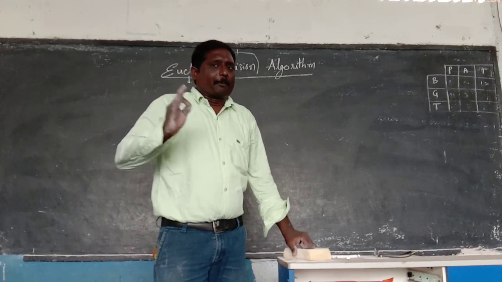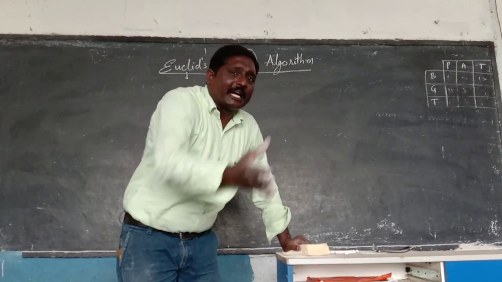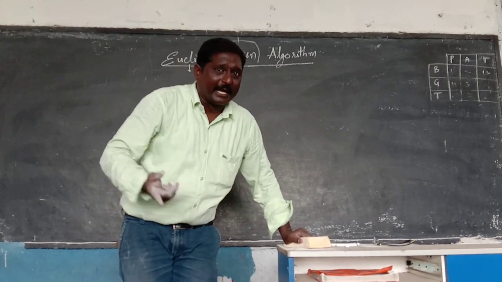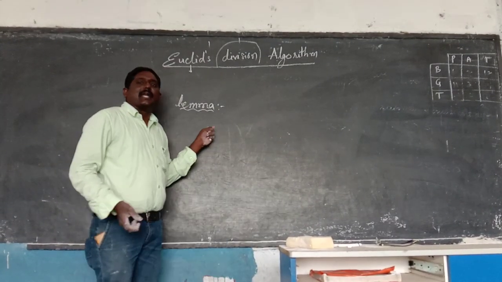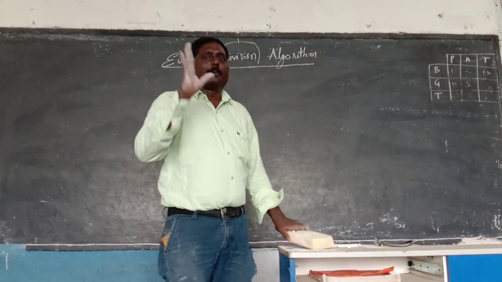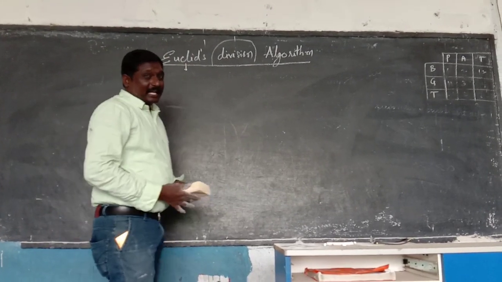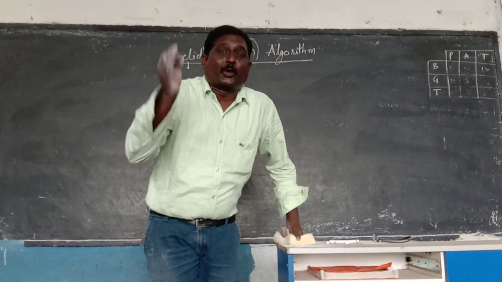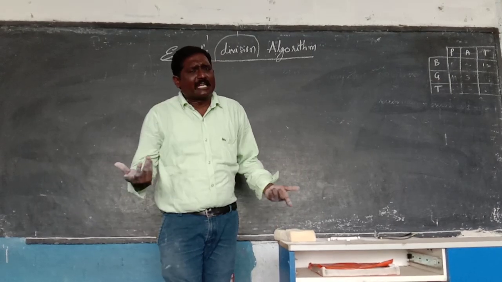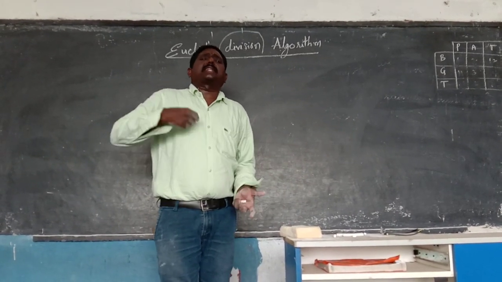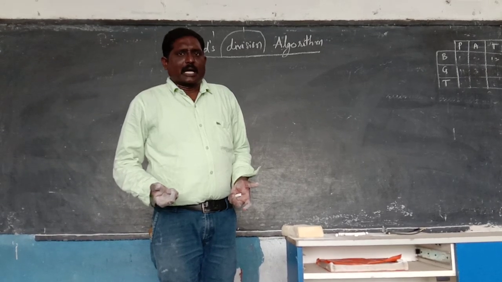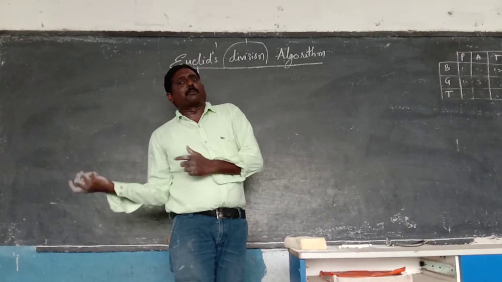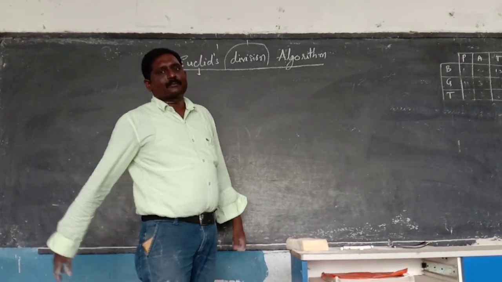If any proof is given by using a statement, by using a statement, if you are proving another statement, it is called lemma. That should be remembered. And next, why? Because in your examinations or in your textbook, you will be given the Euclid's division lemma. What is lemma? Lemma is nothing but a statement we proved using another statement. Whatever statement you are given, that statement we are using to prove one more. That is nothing but a lemma.